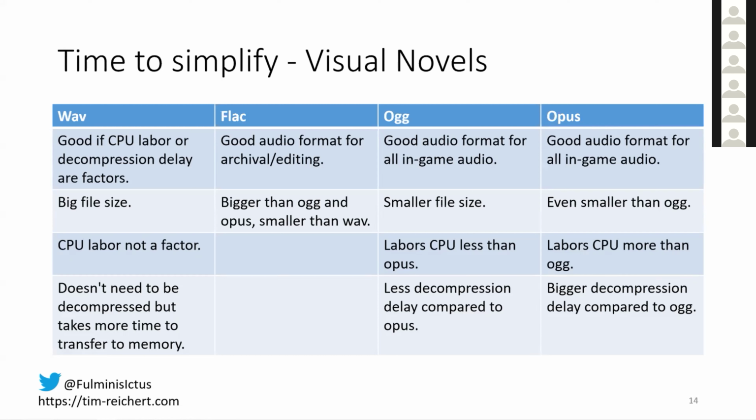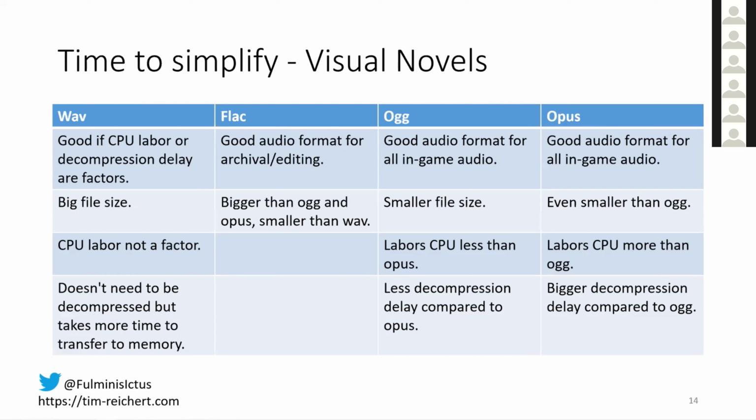Yeah, I would suggest, preferably, it might make sense to just use one file type, like just Opus or just OGG. And the thing is that for most visual novels, you can use the same file type. You can use a compressed file type like OGG or Opus for all in-game audio, including voice acting, sound effects, and music.